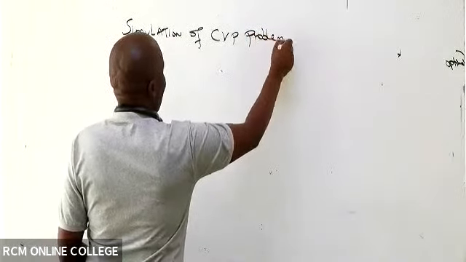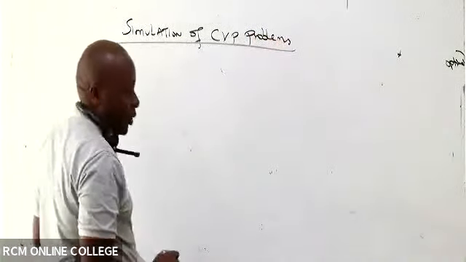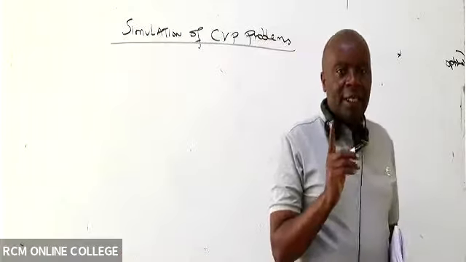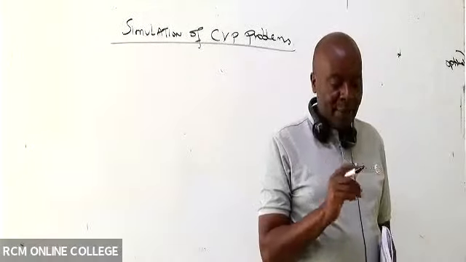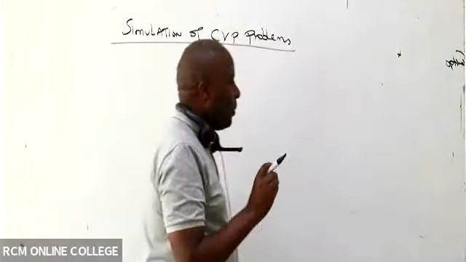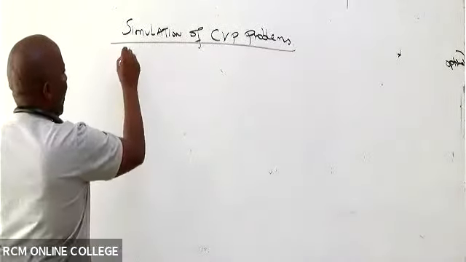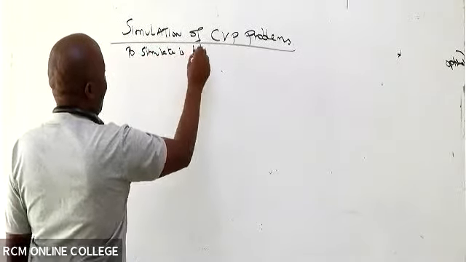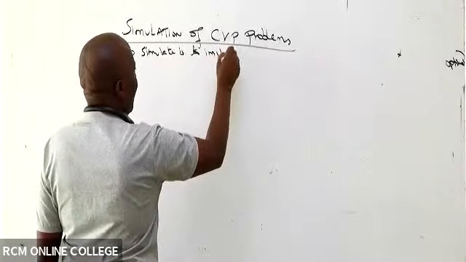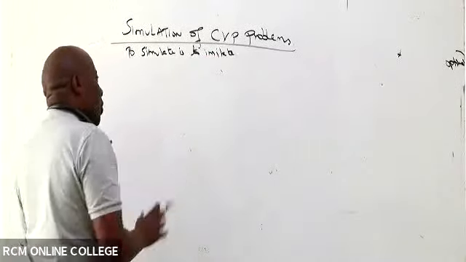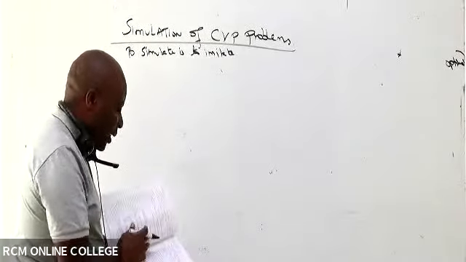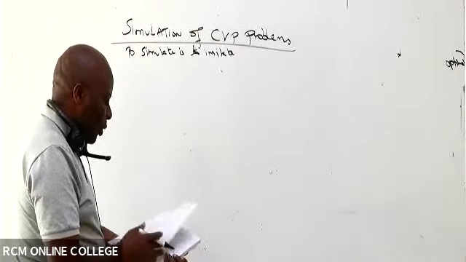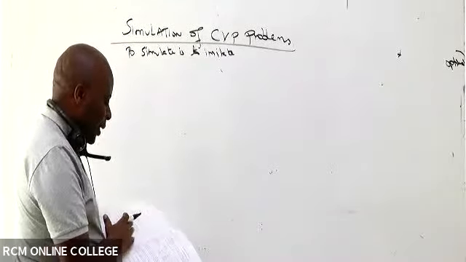So we're almost now finishing this chapter, simulation of CVP problems. So to simulate is to imitate. Anytime you hear about simulation, we are imitating reality. And for you, what you are required to basically appreciate is how do we generate random number ranges? How do we get random number ranges? And then you are done.